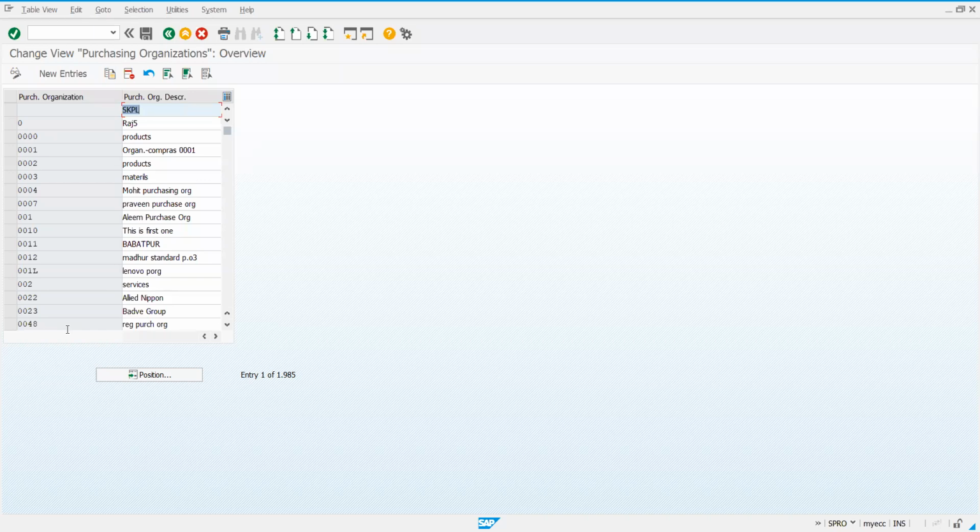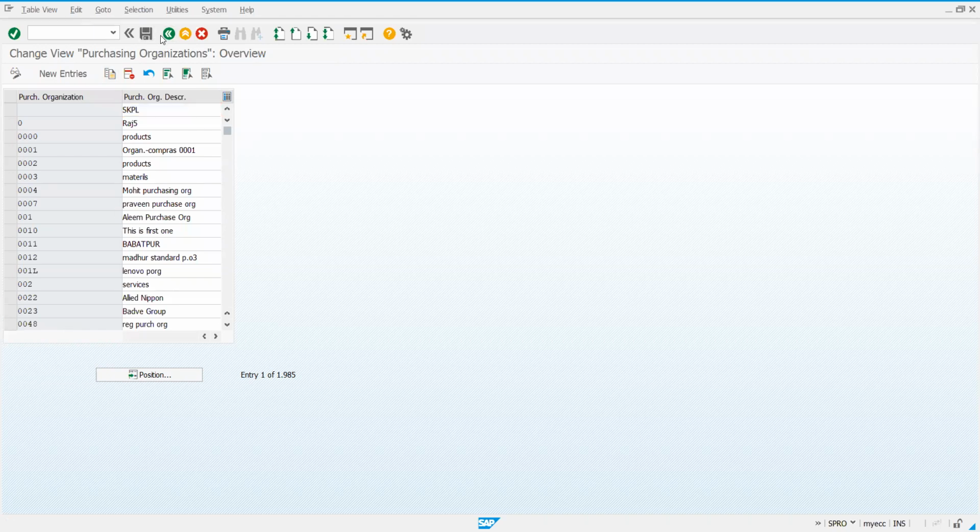So what should I do again? New entries. Click on new entries. And this goes in a sequence when it comes to T code: plant is 10, storage location 9, purchasing organization 8.